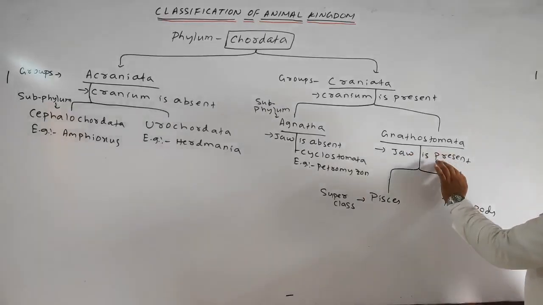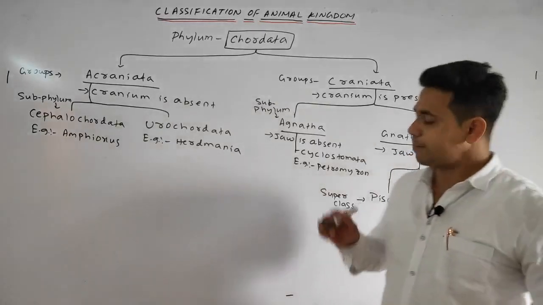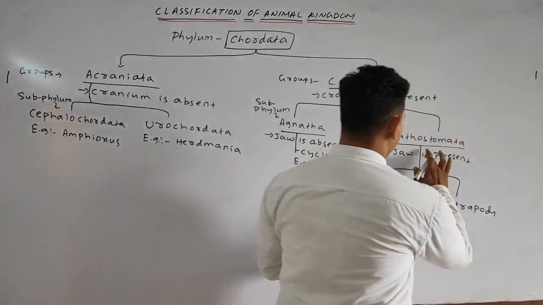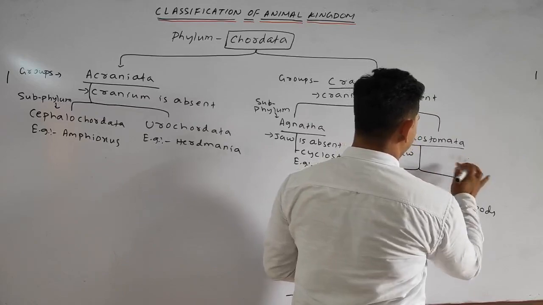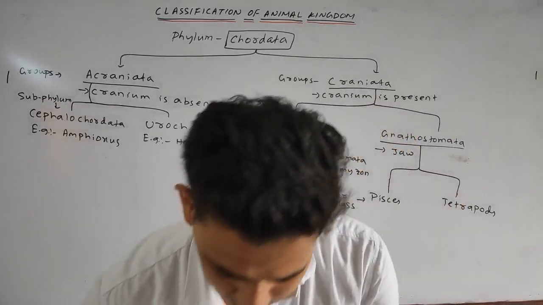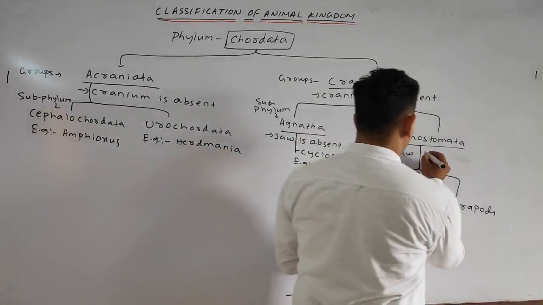Whereas under the Gnathostomata, the jaw is present, or we can say jaw bearing mouth, we can write. Simply it will be better, jaw bearing mouth. You can write jaw bearing mouth, it will be more appropriate.